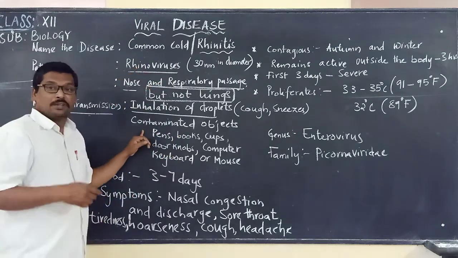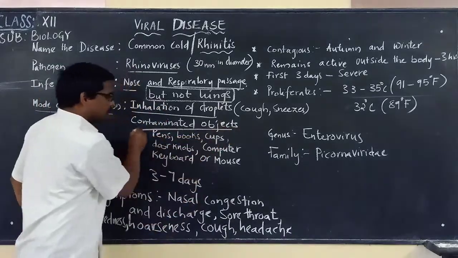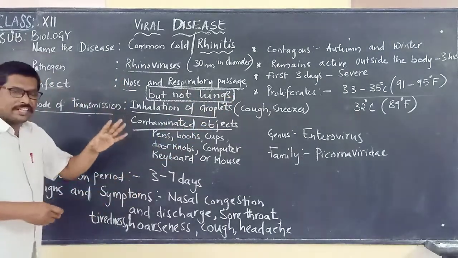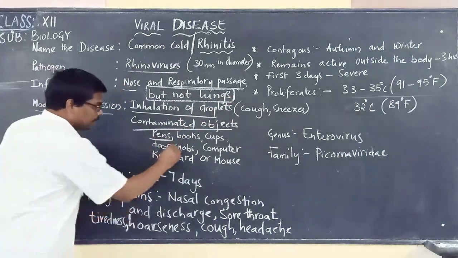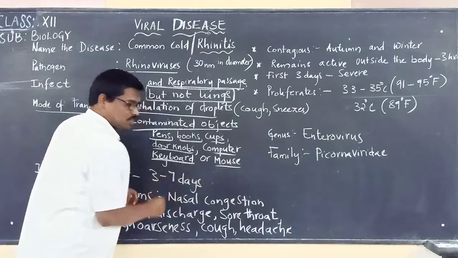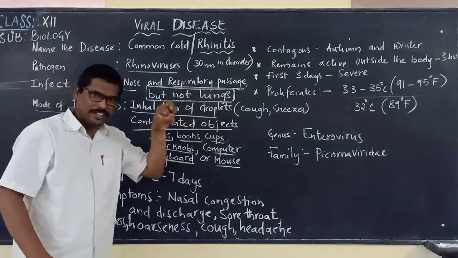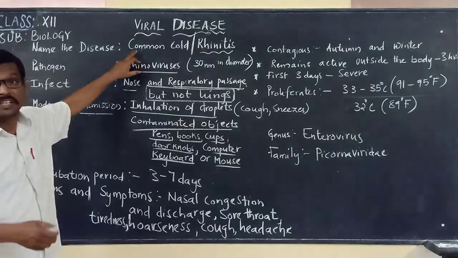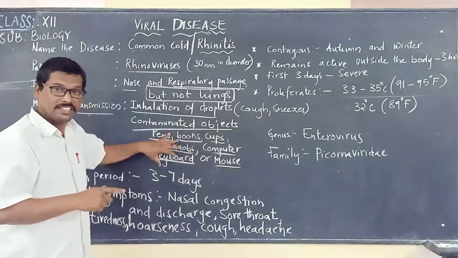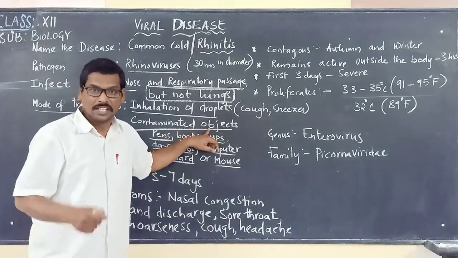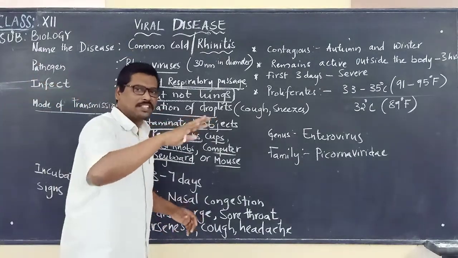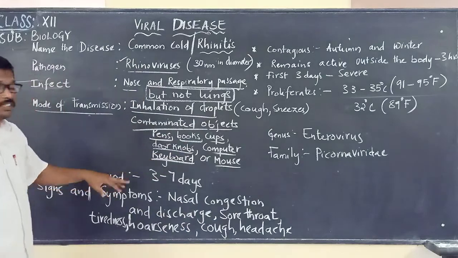When this person touches any object, it may be a pen, books, cups, doorknobs, a computer keyboard or the mouse, there are chances that the rhinovirus is now present on these objects. These are called contaminated objects, containing rhinovirus on their surface. And when a healthy person comes and touches them, that person will also suffer from the common cold.